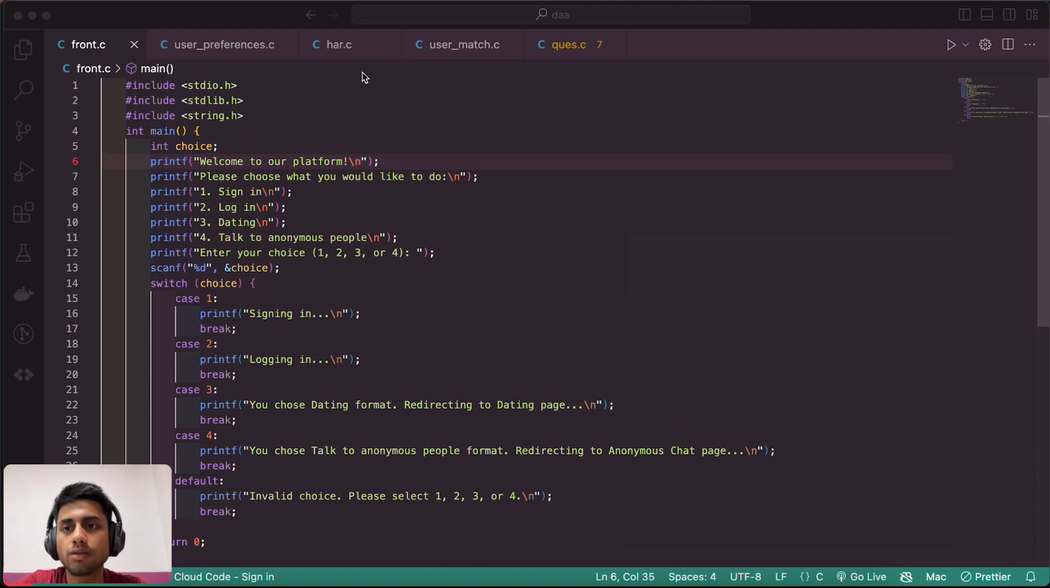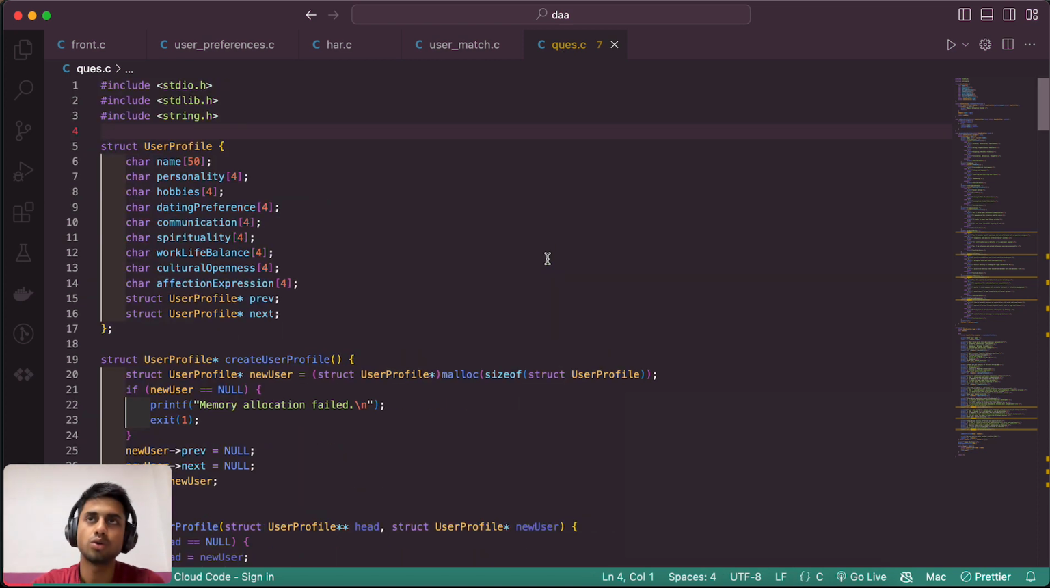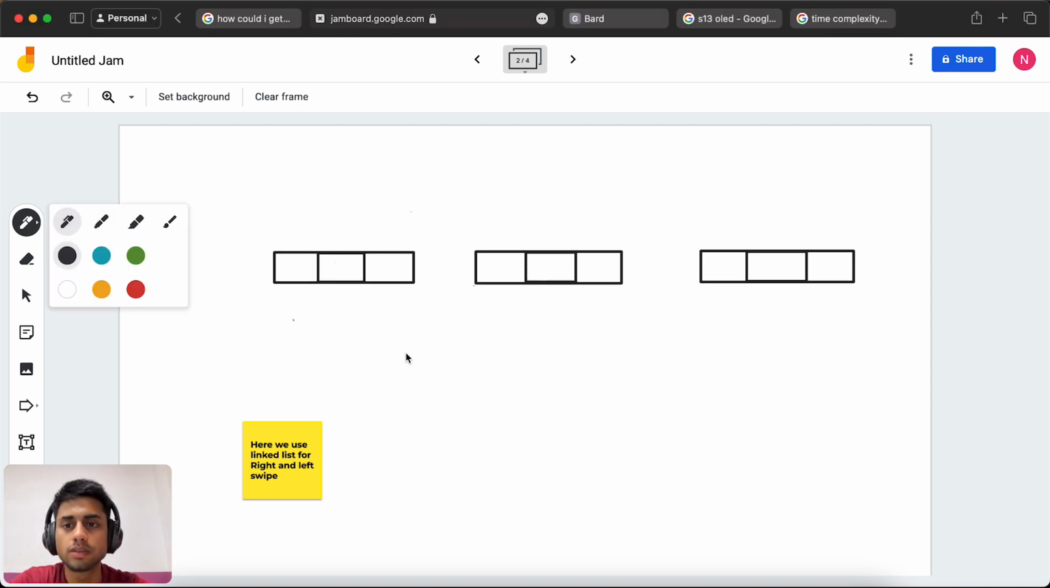After this, we go to some questions to check the new user's profile and personality like this one. We use some switch cases, and a struct with user profile variables: name, personality, hobbies, date preference, communication, spiritual, work-life balance, cultural, and affection expression. We start the doubly linked list in it. So now let's see what a doubly linked list is and how it works. Here is the doubly linked list structure and how we could use it.